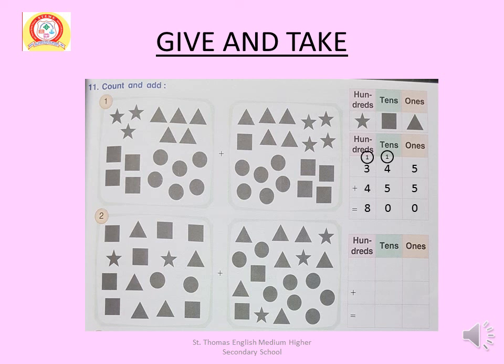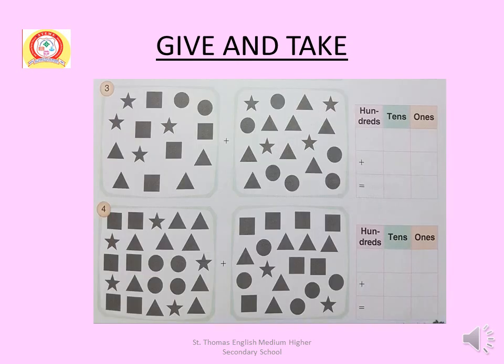I have done 1 as example. Do the remaining at home. These all your homework. So you will do at home. This is the same continuation of the count and add problems. You have to do it at home. These all also your homework.